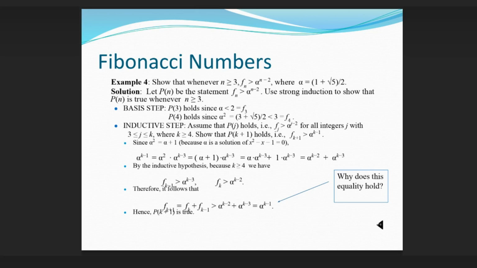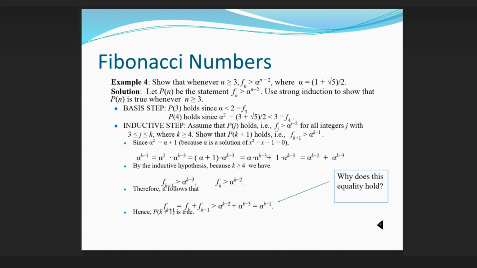Show that P(k+1) holds, i.e., F(k+1) > α^(k-1). Since α² = α + 1, because α is a solution of x² - x - 1 = 0, by the inductive hypothesis, because k ≥ 4, we have F(k+1) = Fk + F(k-1) > α^(k-2) + α^(k-3) = α^(k-3)(α + 1) = α^(k-3)·α² = α^(k-1). Hence, P(k+1) is true.